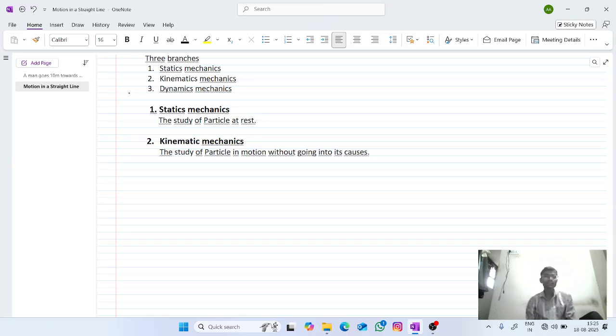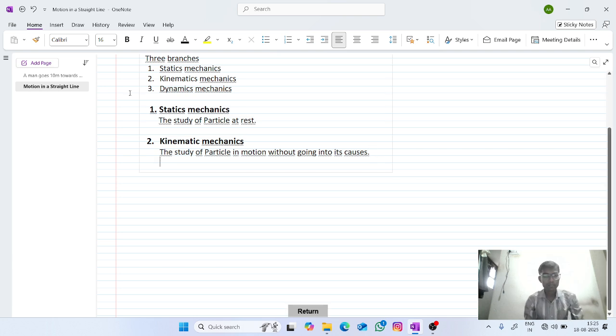Here in kinematics, we study the particle in motion without going into its causes. Why it is moving, we will not learn in this mechanics.